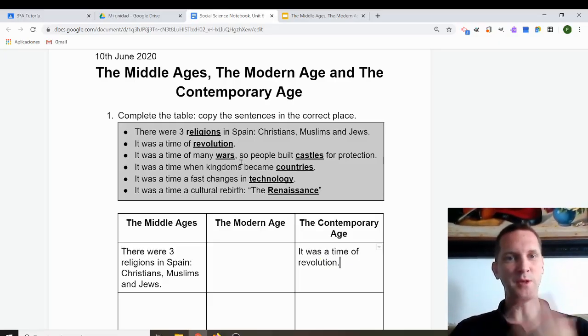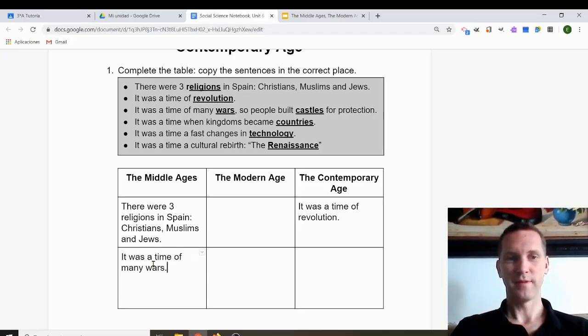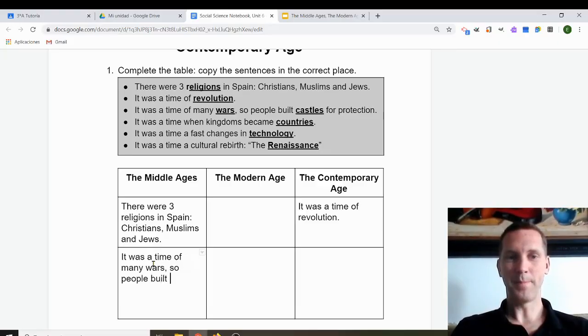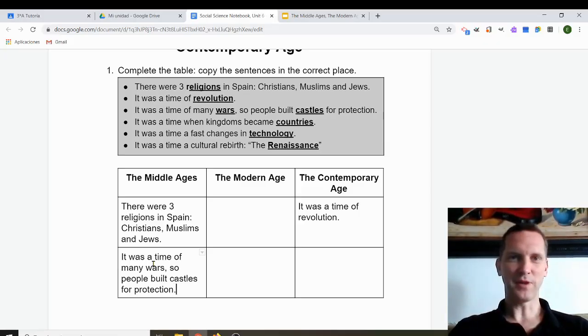Next, it was a time of many wars. So people built castles for protection. Do you remember there were many castles in the Middle Ages? All right, so let's write this one. It was a time of many wars. So people built castles for protection. And Spain is a beautiful country, in part because there are so many incredible castles that you can visit, and you can imagine what life was like in the Middle Ages. Let's continue.